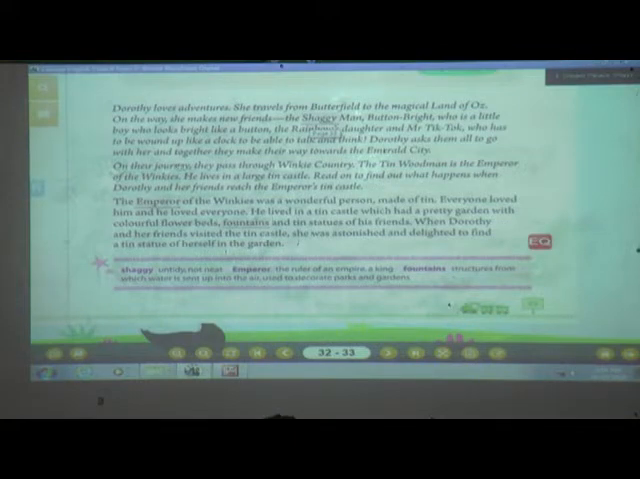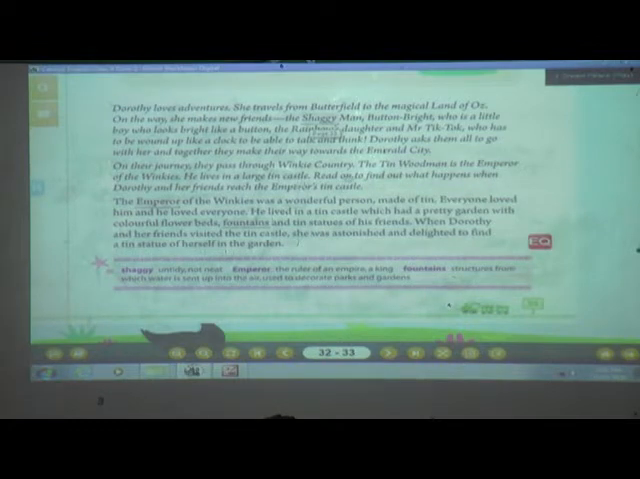Now on their journey, till they reach this land, what happened? They passed through one country, that is the Winky country. Now what is special about this Winky country? Who was the emperor of that country? I told you, students. Yes, the Tin Woodman is the emperor of the Winkies. He lives in a large tin castle. Where was the Tin Woodman living? Yes, in a large tin castle.